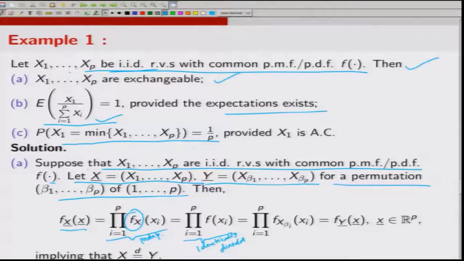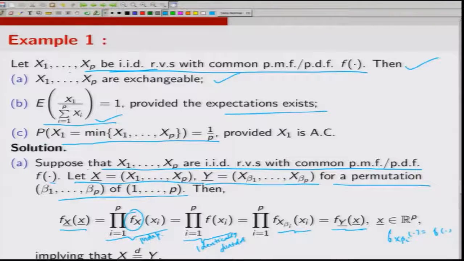But f of any Xi is the same as f, so f of X_beta_i at any point would also be the same as f. So, I can say that this is the same as f of X_beta_i at xi. But that is nothing but the PDF of X_beta1, X_beta2, ..., X_betap at the point x1, x2, ..., xp. So, what I get is that the joint PDF of X is the same as the joint PDF of Y at every x belonging to Rp.